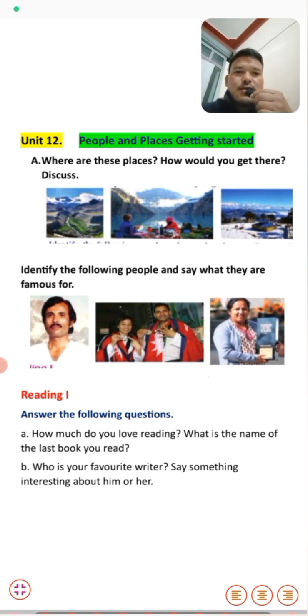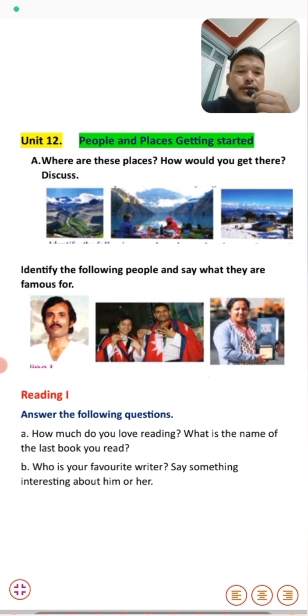Here we have Reading One. Before reading, three questions are here. First one is, how much do you love reading? What is the name of the last book you read?